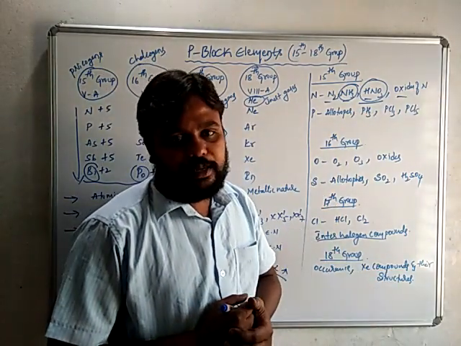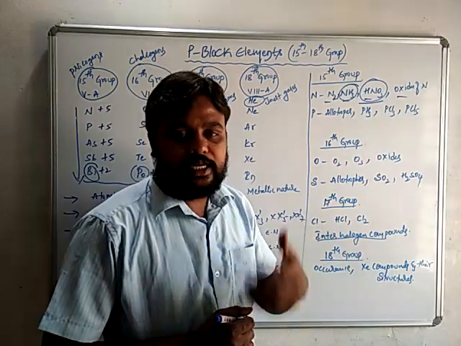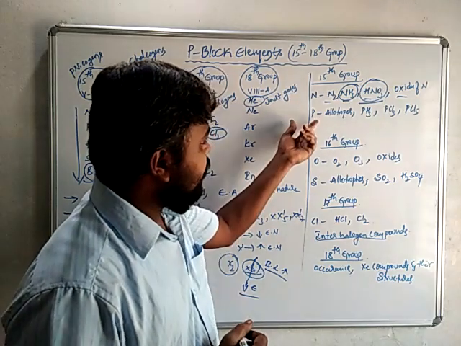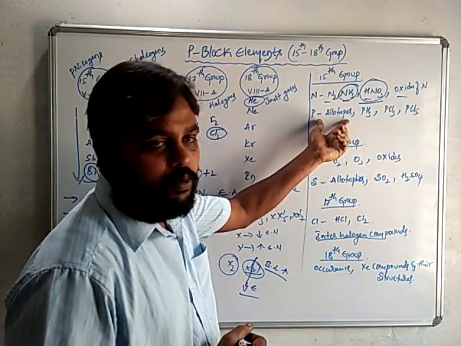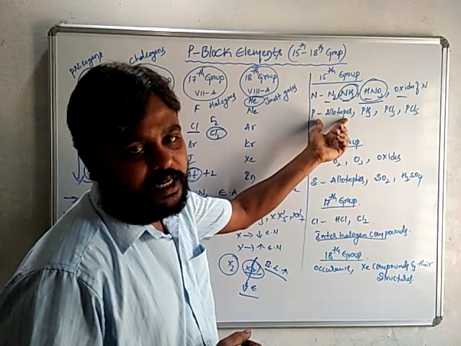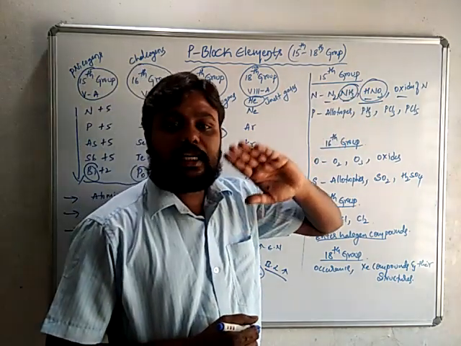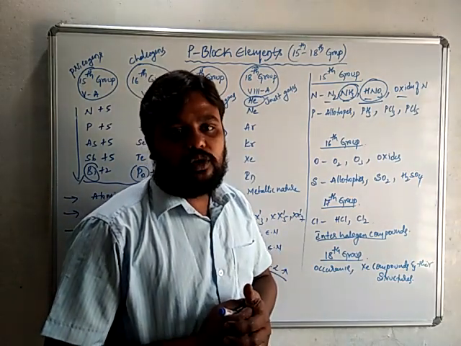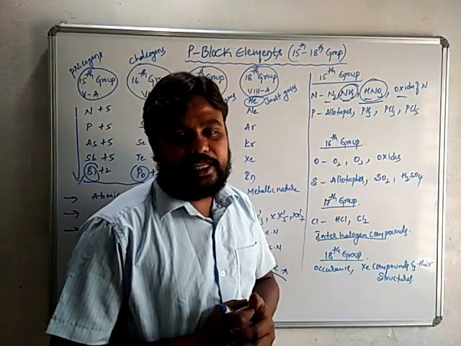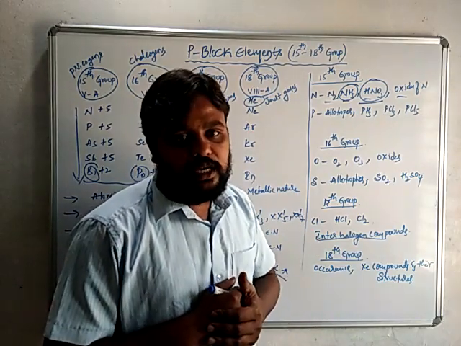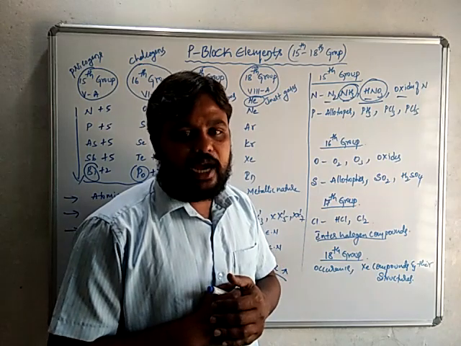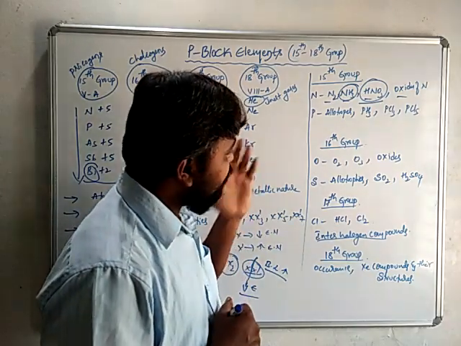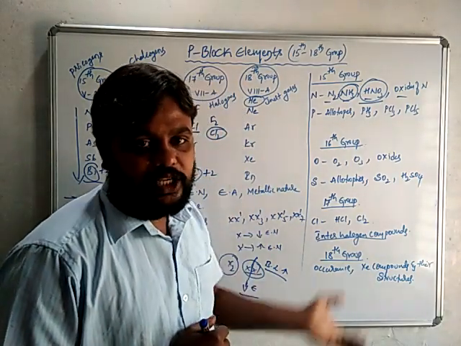Then oxides of nitrogen: we have various types of oxides, such as nitrous oxide, nitrogen dioxide, and nitric oxide, along with their structures. Next is phosphorus and its allotropic forms: white, red and black phosphorus. As the intensity of the color increases, the reactivity decreases. Black has the most intense color, so its reactivity is least, whereas white phosphorus is more reactive than red, and red is more reactive than black. So we have different allotropic forms, their structures and their nature.